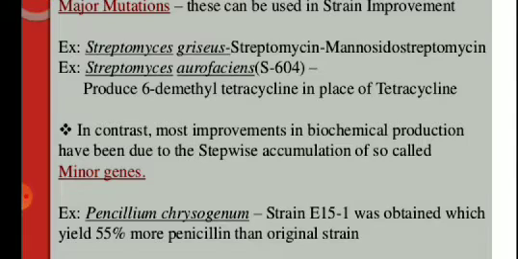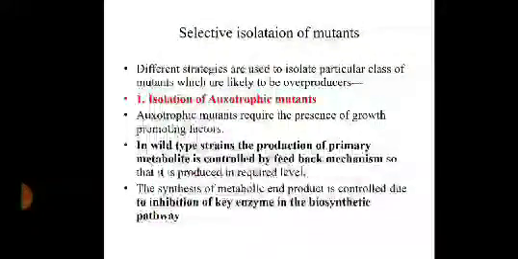The culture is exposed to UV light, but if it is exposed for only one cycle, it shows only a minor increase in production yield. So it was repeatedly exposed for multiple cycles, and finally we got strain E151, which yielded 55% more penicillin than the original strain. Such mutations which occur in a stepwise manner are called minor mutations.